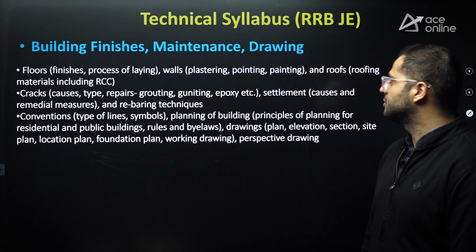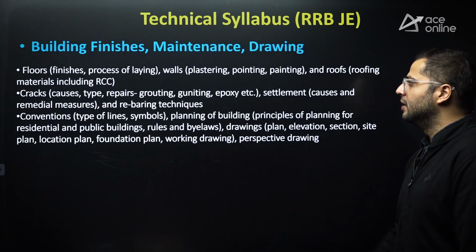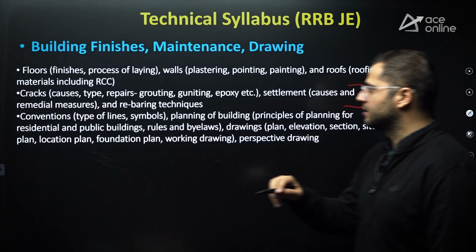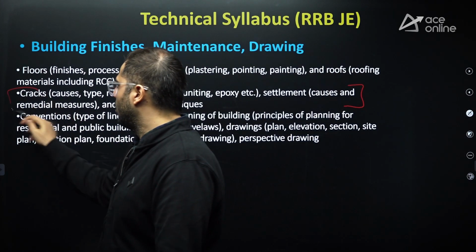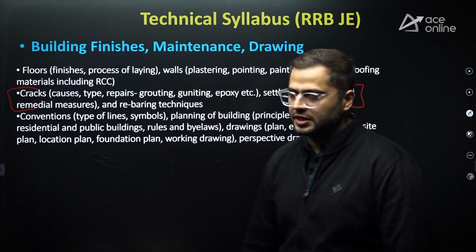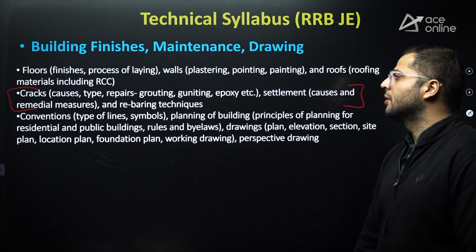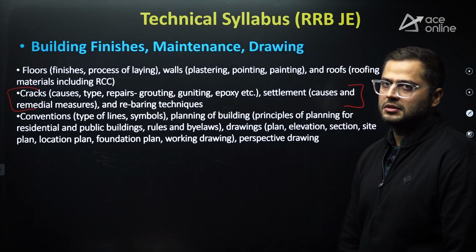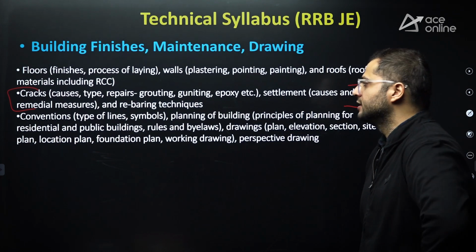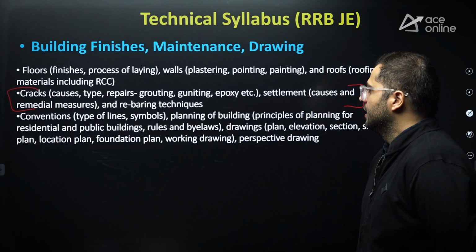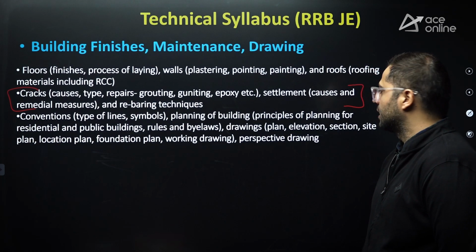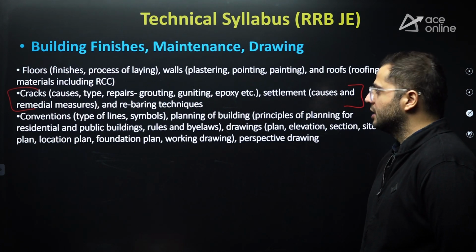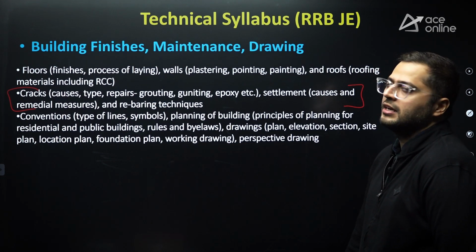After that, building finishes, maintenance and drawing as well. Building finishes, cracks, this part is also covered in concrete technology, right? So how to repair such cracks in concrete structures is also there. Causes, types, repairs, gunniting, epoxy, settlement, causes and remedial measures, and underpinning techniques.